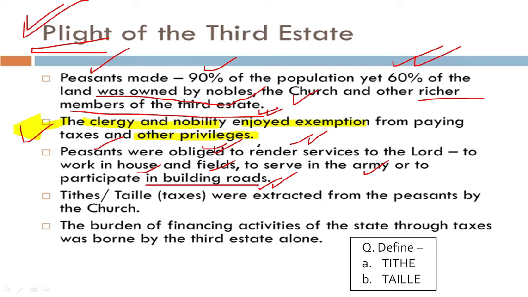Clear? So we see that the nobility existed in between the king and the third state. Next we see that tithes and taille, two kinds of taxes, were extracted from the peasants by the church. And we also see that the burden of financing the activities of the state through taxes was borne by the third state alone. So this was the plight of the third state and peasants in particular. We come to see how people of the third state were being exploited, and how the upper two states, clergy and nobility, wielded power in that society.